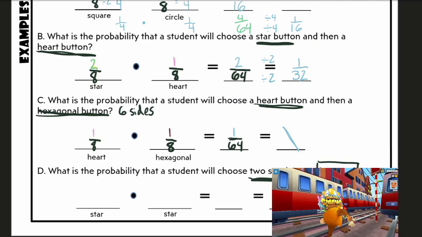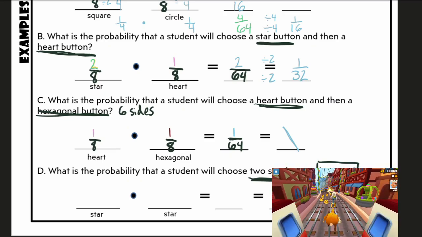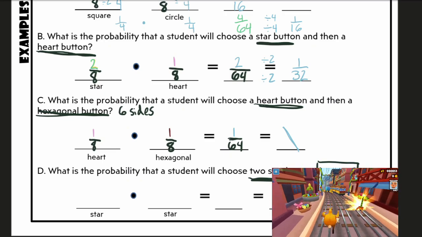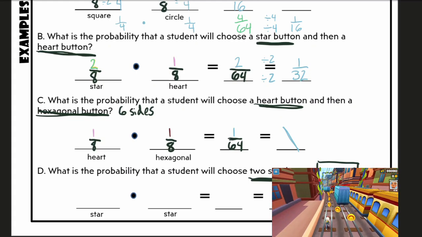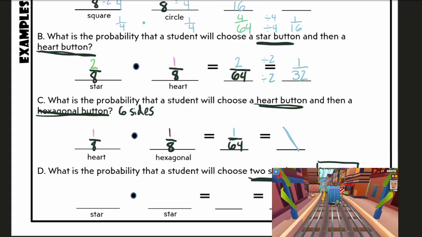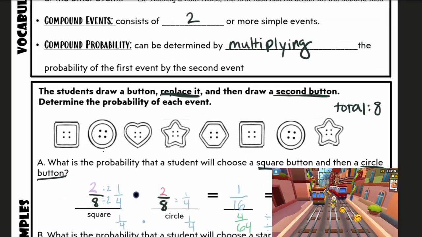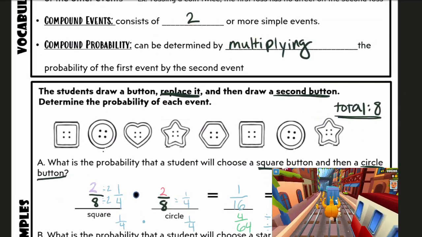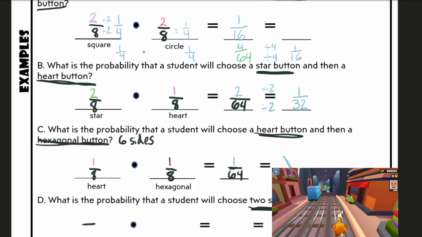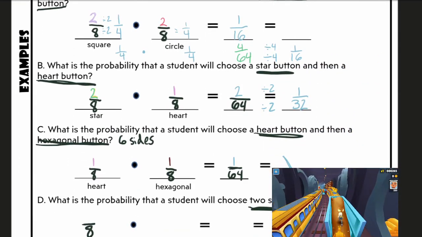So we're seeing if I can pull 2 stars in a row. So let's look at my first attempt, my first trial. I'm going to look at how many total did I have. I have my total of 8. So I have a total of 8 on the bottom.